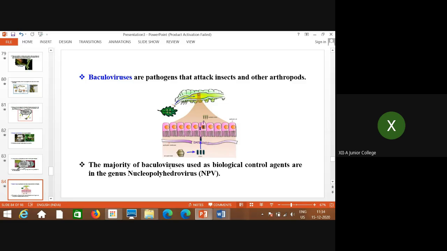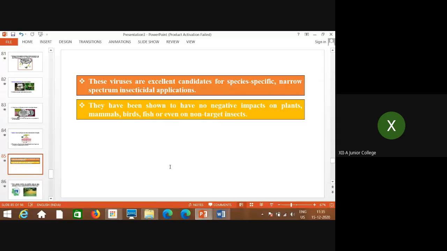nucleopolyhedrovirus. This is a type of virus; depending on its nature, the name is given. These viruses are excellent candidates for species specific, narrow spectrum insecticidal applications. That means they affect only that particular insect or pest without harming any other naturally occurring organisms. They have been shown to have no negative impacts on plants, mammals, birds, fish, or even non-target insects. That's why they are called species specific.